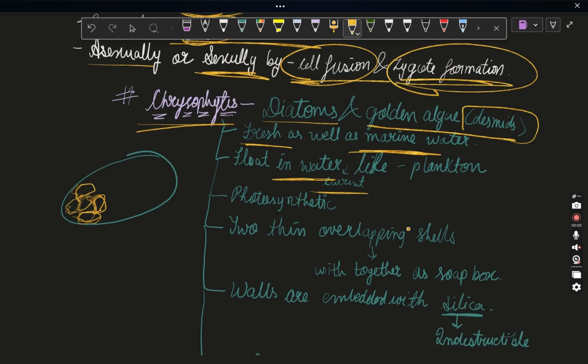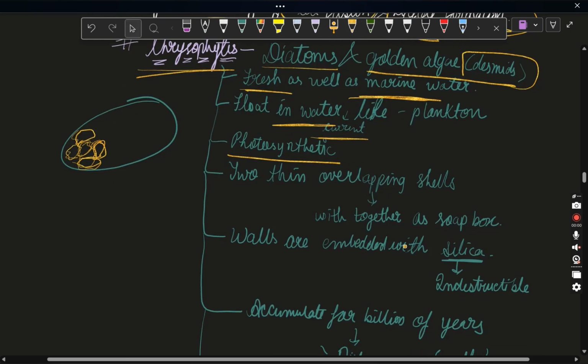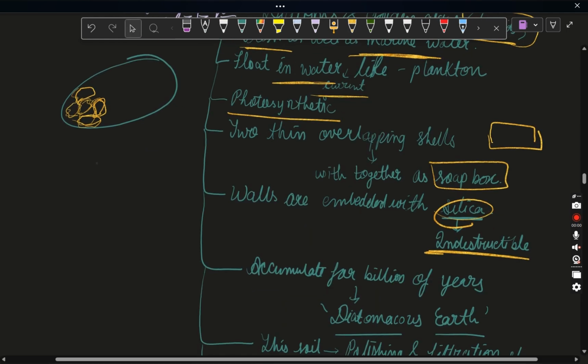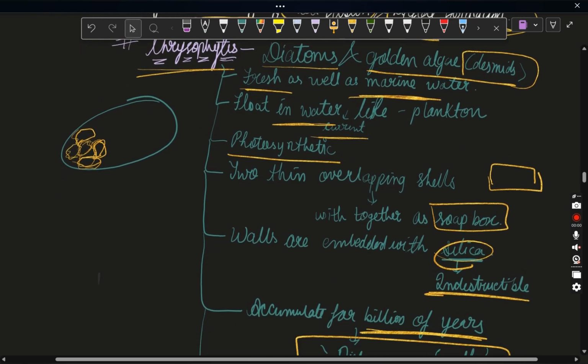Next is their photosynthesis. Now we got to know the mode of nutrition, that is photosynthesis. Again, the next thing here is they have overlapping shells which form a soap box. How it is, let me show you. Like this and like this. This has become a soap box. Here one shell is overlapping the other shell, and both these shells are made up of silica, and silica is very strong, that is, it is indestructible. And because it is indestructible, it remains in the earth for millions of years. That's why it's called diatomaceous earth, and that's why the species name is diatoms.